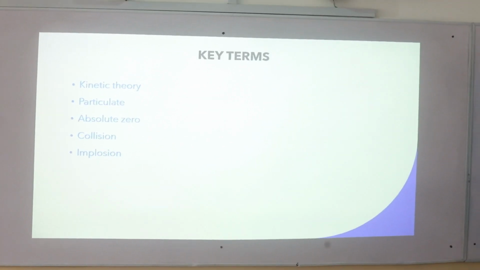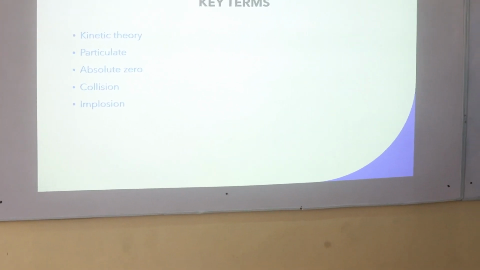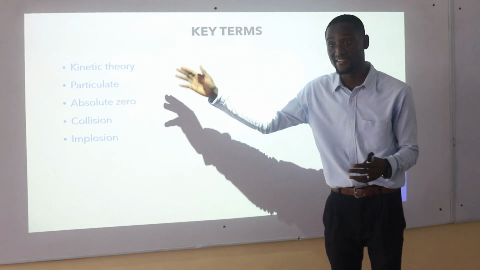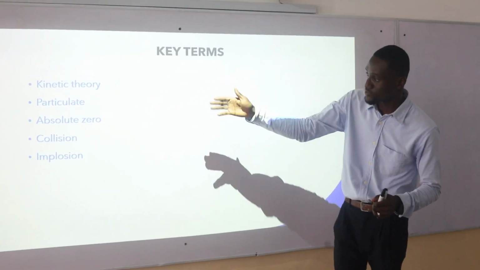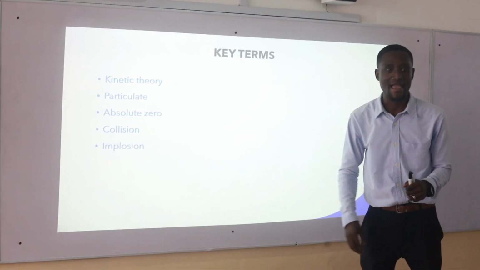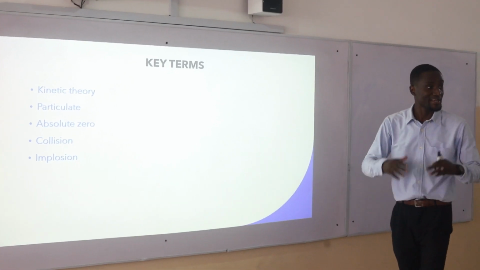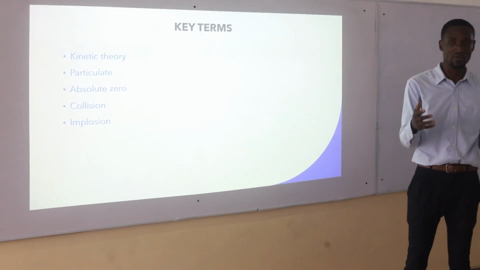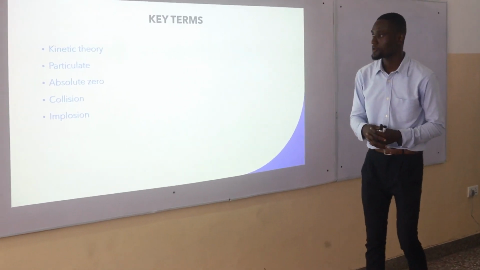So I need you to pay attention and be with me. Let's get started. Some of the key terms we are going to be seeing as we move through this lesson are kinetic theory, particulates, absolute zero, collision, and implosion. At the end of the lesson, if you do a good job, these key terms will appear and you will get a concept of them. Moving on.